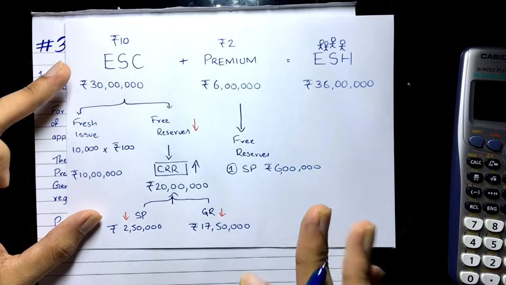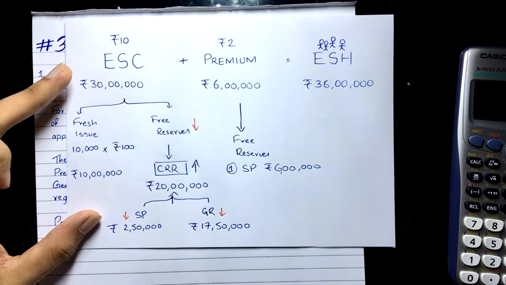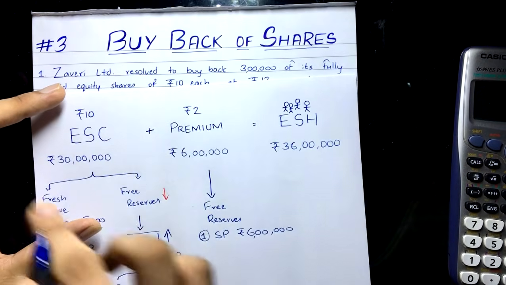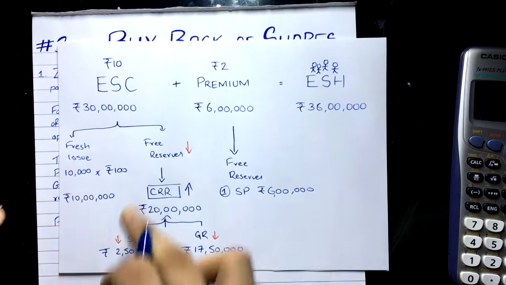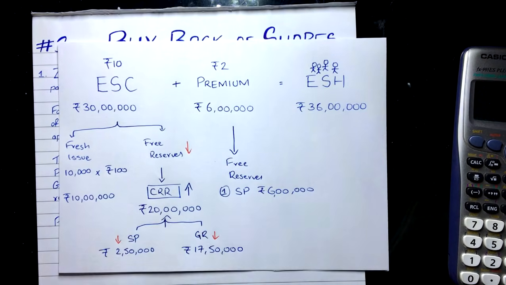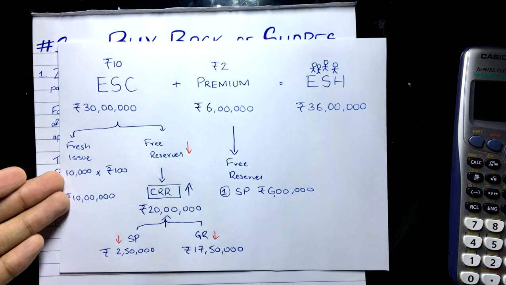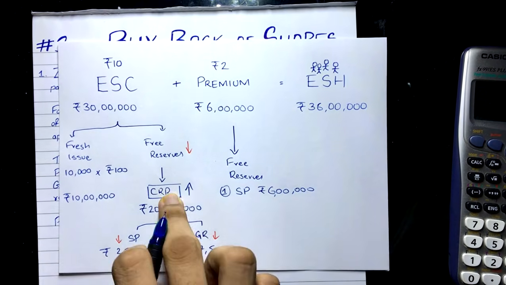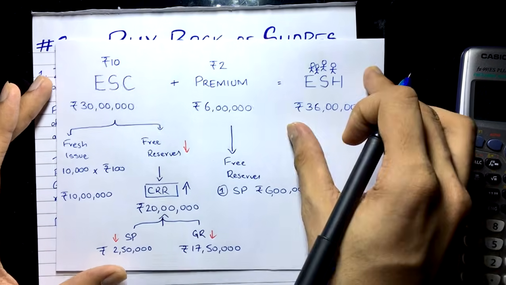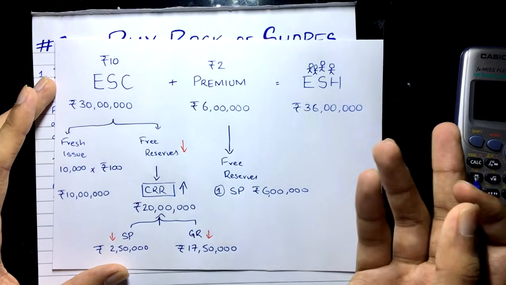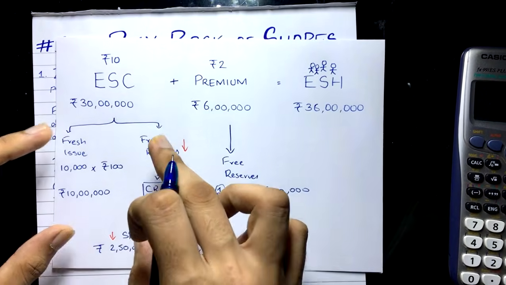It's very simple to do the journal entries. What you have to do first is make the due. The equation itself is the entry, and then you will write off the loss, and then you will comply with section 68. What is section 68? Replacement of capital, and then creating CRR. And then at last, after complying with section 68, you are going to pay off the equity shareholders out of the bank.